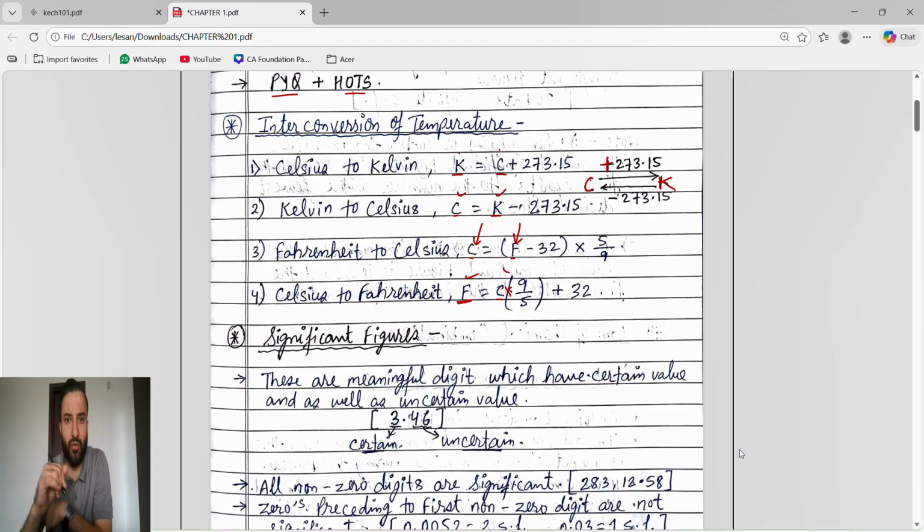So how will we get to know which formula? We have to see two things: which degree is given and which degree we have to find. If they say find the degree Celsius, we have two formulas for finding degree Celsius, this formula and this formula.